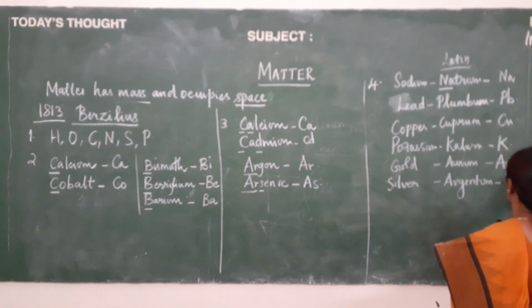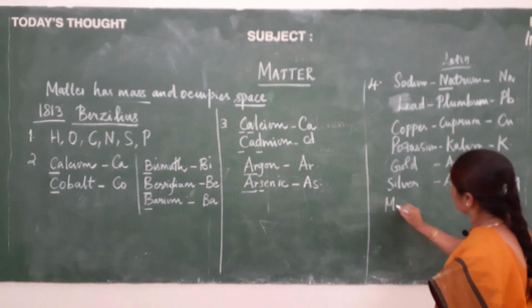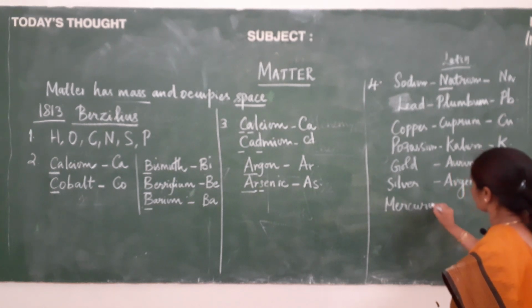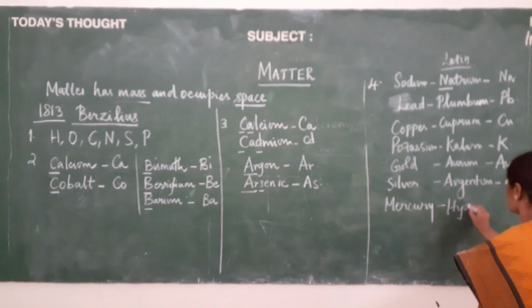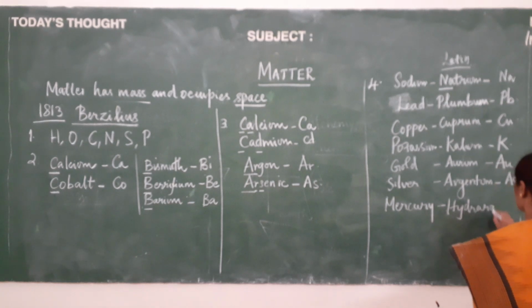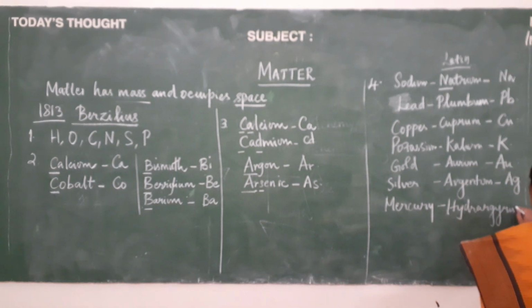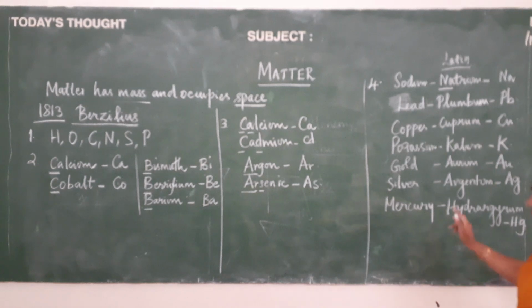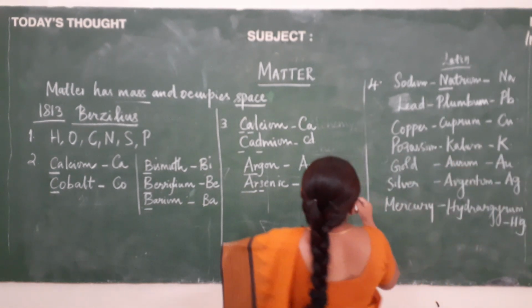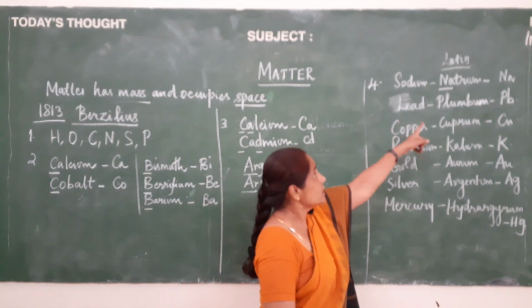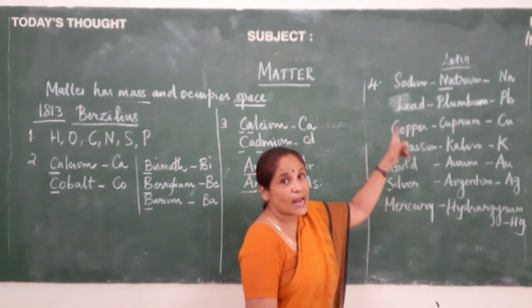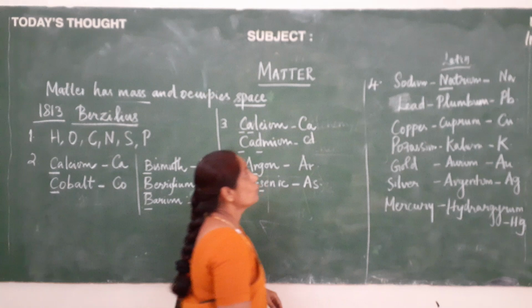So, Ag. And for mercury, hydrargyrum. So, Hg. So, this will be your fourth point, that is for some elements the symbols are written based on the Latin names. That will be your fourth point.